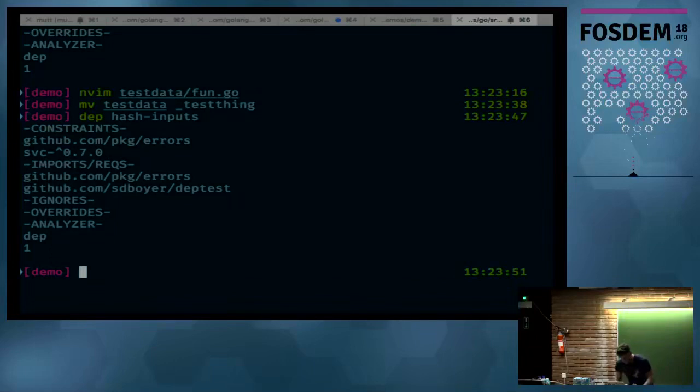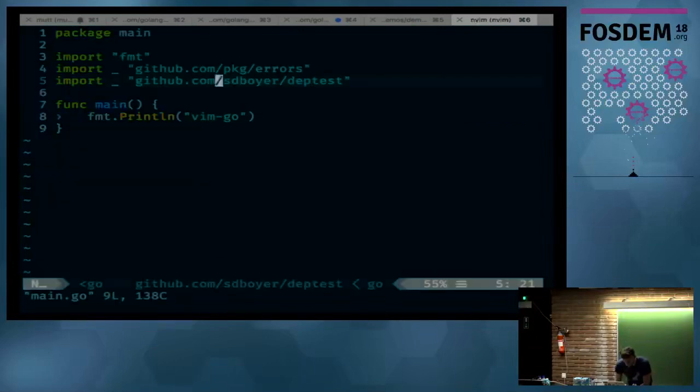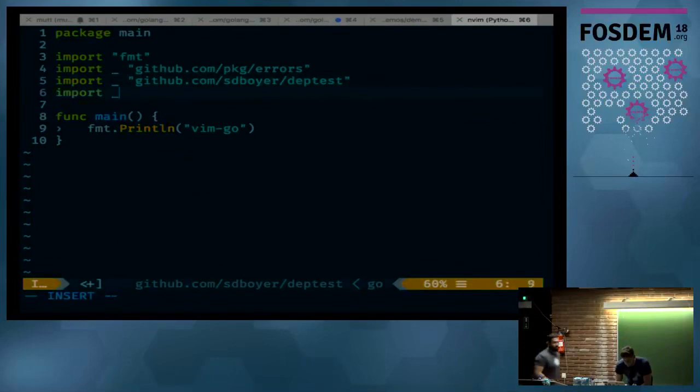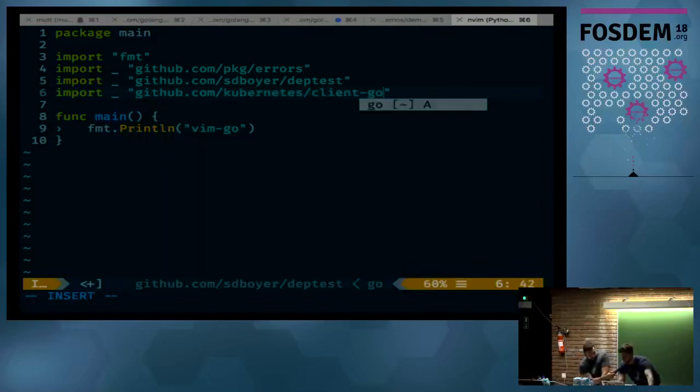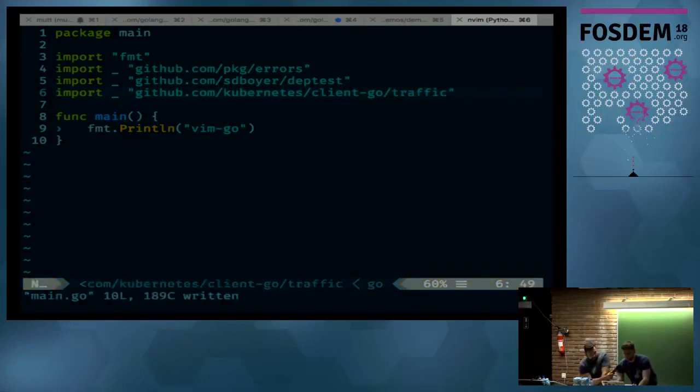I want to see this work or not. Did I spell it right? I spelled it right, right? That's Kubernetes. That looks good. Okay. All right. And there's a sub package that I wanted to use out of this one. Which one was it? Let's see. Traffic, I think that's one. Let's see.